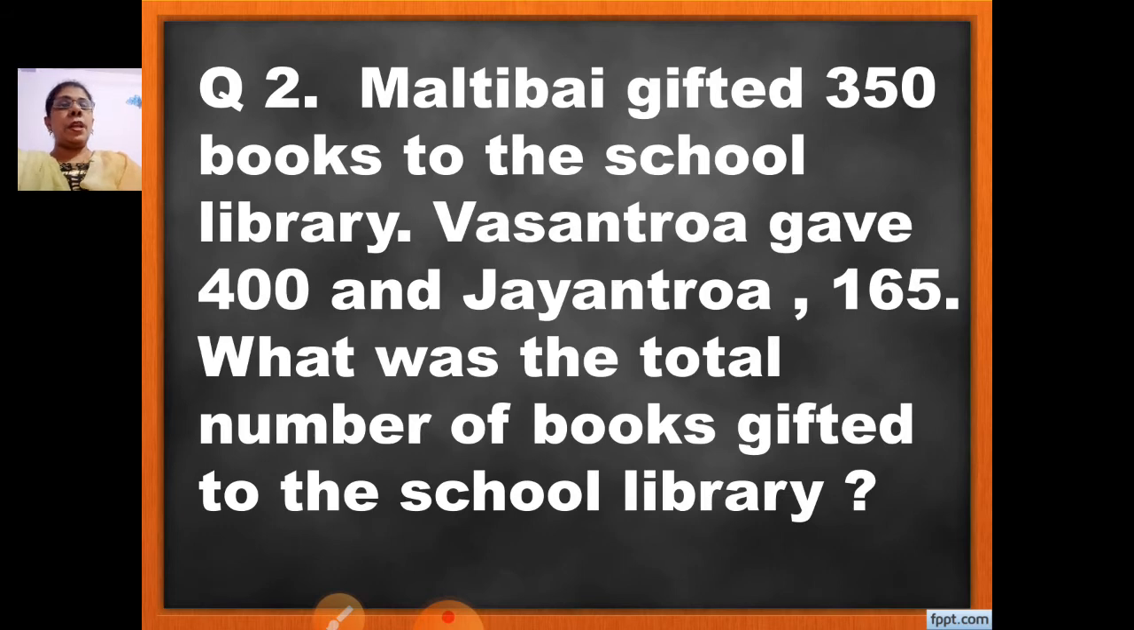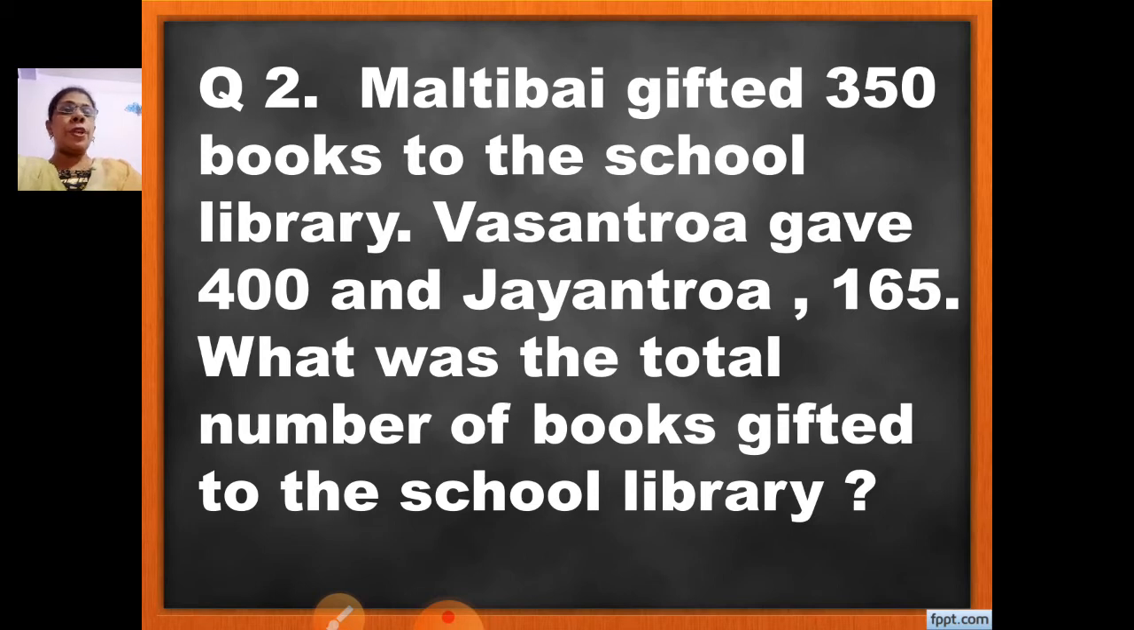Next, question number 2. Malti Bai gifted 350 books to the school library. Vasant Rao gave 400 and Jayant Rao 165. What was the total number of books gifted to the school library? I repeat the question. Malti Bai gifted 350 books to the school library. Vasant Rao gave 400 and Jayant Rao 165. What was the total number of books gifted to the school library?